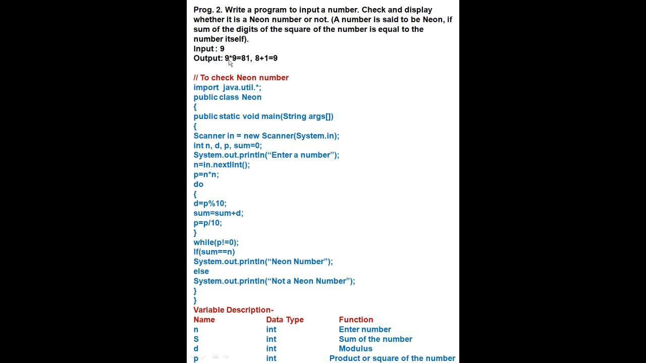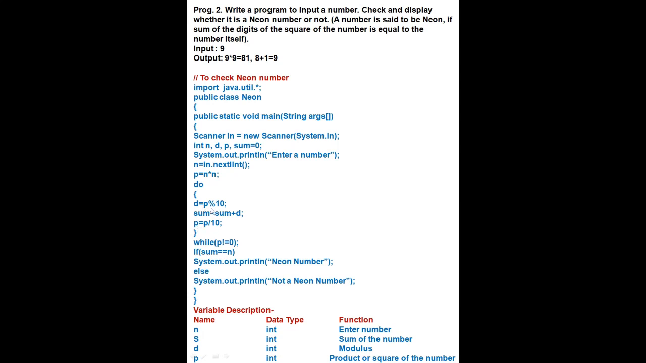First we will find the square as given in the question. p is equal to n multiply n. The number which we have entered, first we will find the square of that number. Then we will write the do while loop. First we will write do, then the condition. Curly bracket, first we will divide that number to find the modulus by 10. Then sum is equal to sum plus d.